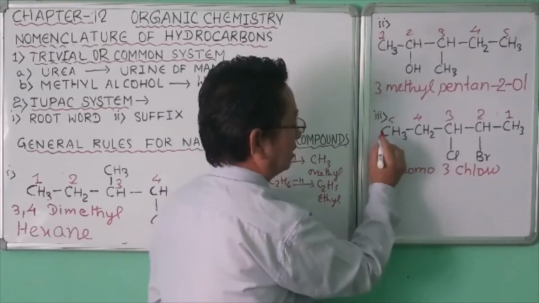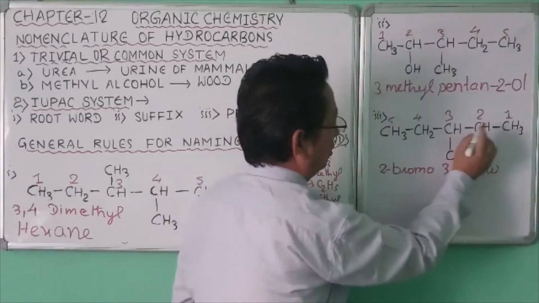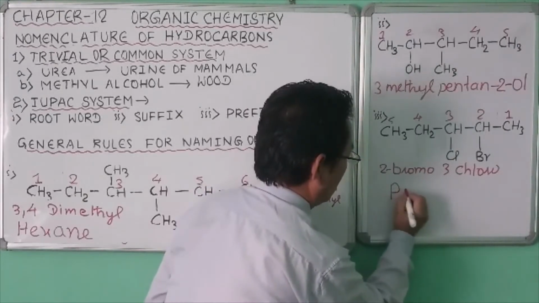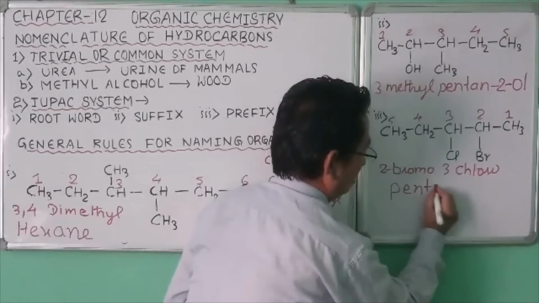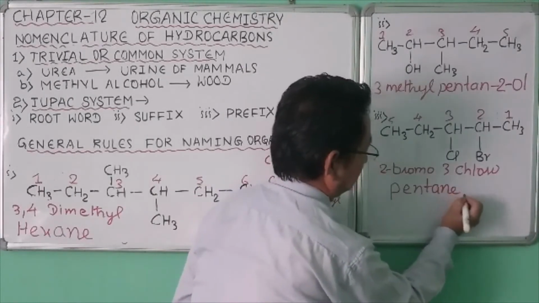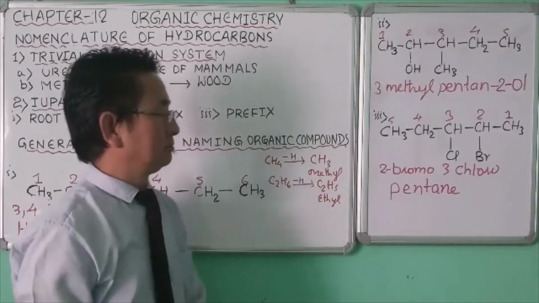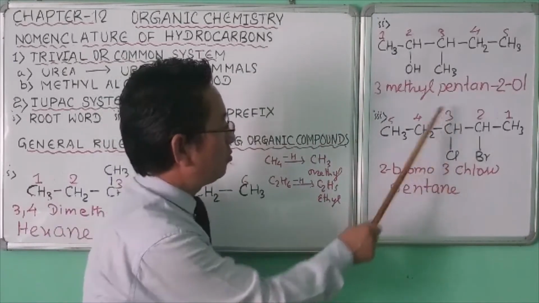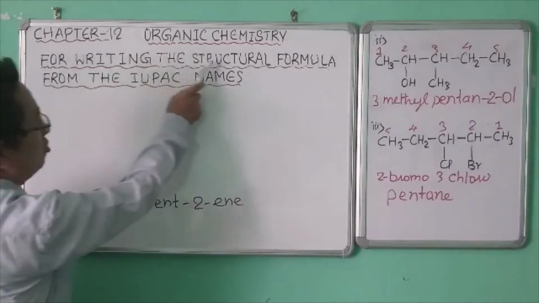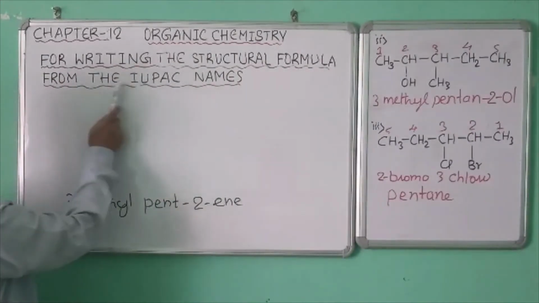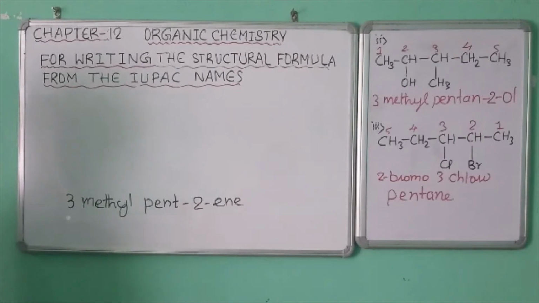Now how many carbon atoms? 1, 2, 3, 4, 5. Pentane. Pent, single covalent bond, so ane. 2-bromo-3-chloropentane.